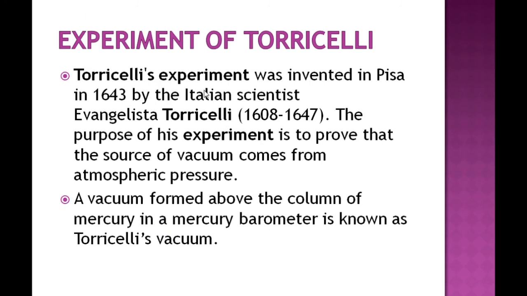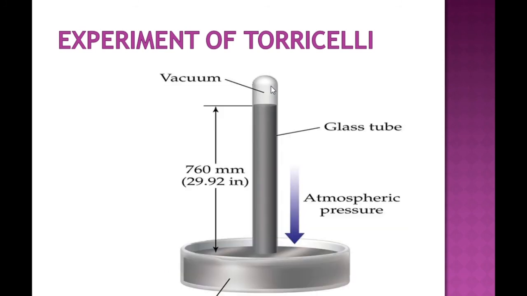Now this is just a view of Torricelli's experiment, which was invented in Pisa in 1643 by the Italian scientist. The purpose of this experiment is to prove that the source of vacuums comes from the atmospheric pressure. A vacuum formed above the column of the mercury in a mercury barometer is known as Torricelli's vacuum.